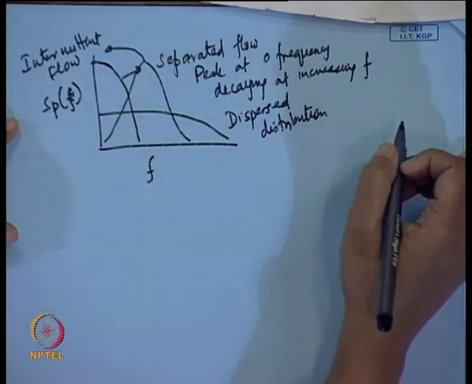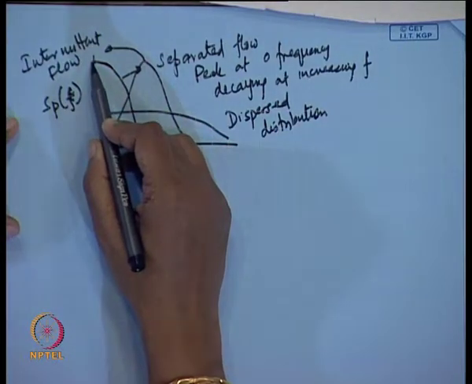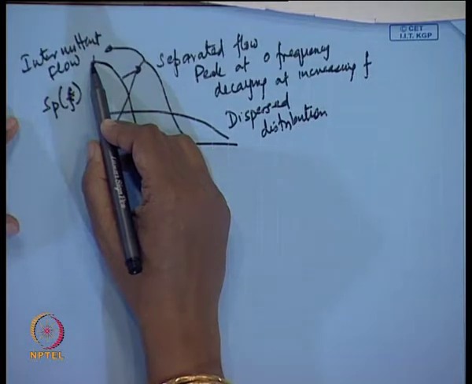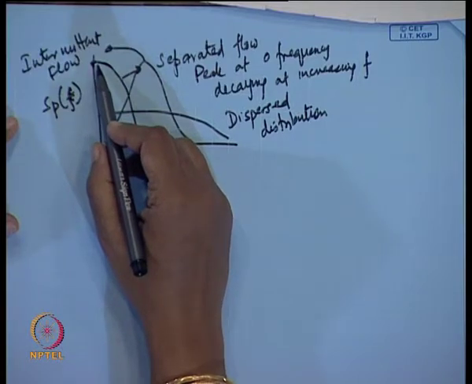This is usually what we get. Okay. So, therefore, if we get a peak of this sort, we know definitely it is a separated flow pattern. If it is vertical flow, we can definitely say it is nothing but annular flow, but if it is horizontal flow, we cannot say whether it is stratified or whether it is annular. We just know that it is separated flow.